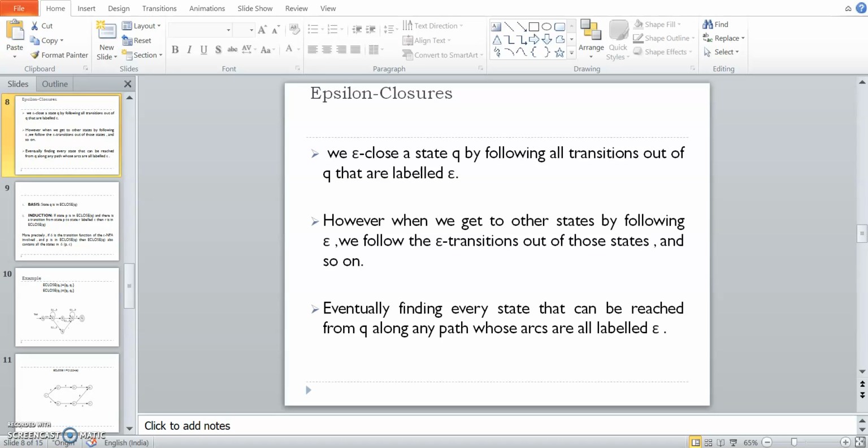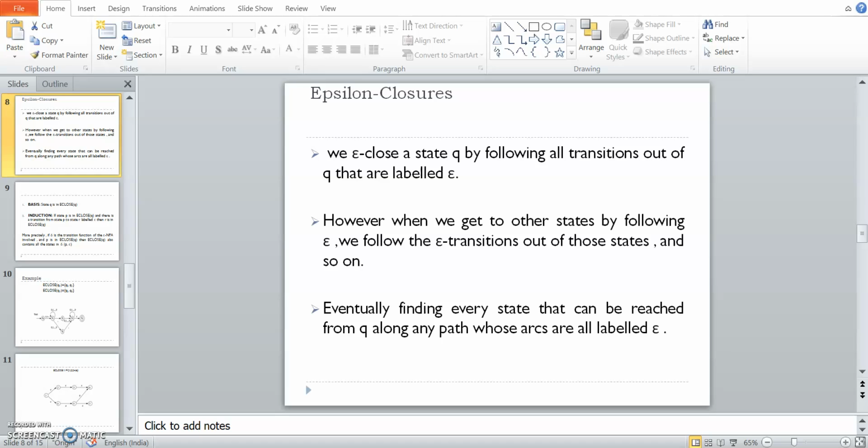That means we epsilon close a state Q by following all the transitions out of Q that are labeled as epsilon. However, when we get to other states by following epsilon, we follow the epsilon transitions out of those states and so on.